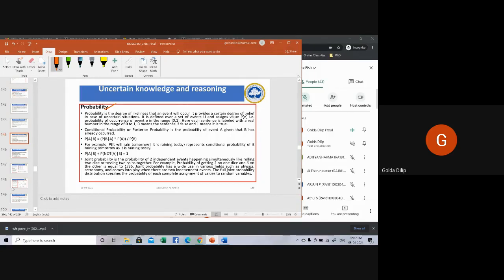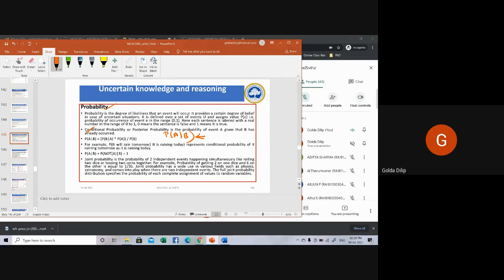Conditional probability, also called posterior probability, is the probability of event A given that B has occurred. You represent it as P(A|B), the probability of A given B, that means the probability of event A given that B has already occurred. It is represented as P(B|A) multiplied by P(A) divided by P(B). So that's how it is represented.